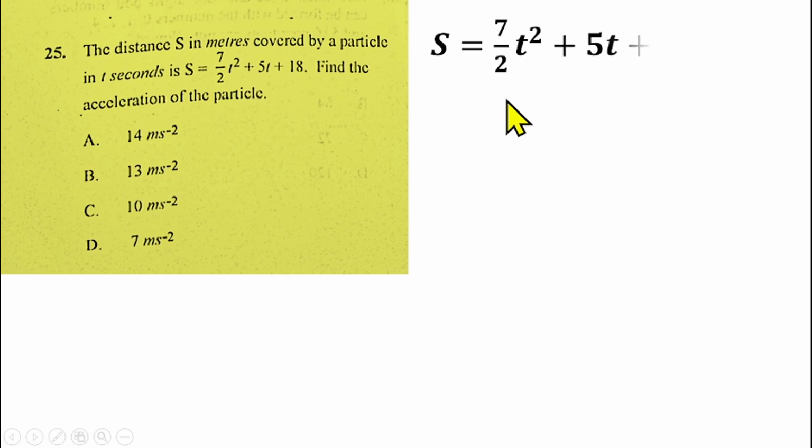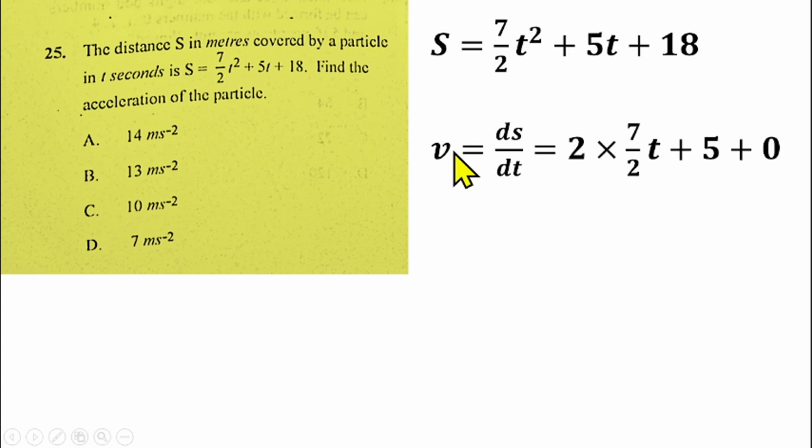Like I told you, we are given this equation to represent the distance covered by a particle in t seconds. To get acceleration, we know that acceleration is the rate of change of velocity over time. If you differentiate distance with respect to time, that gives us velocity. So if I differentiate this function, I'll have 2 times 7 over 2 t, plus, if I differentiate 5t, that gives us 5.